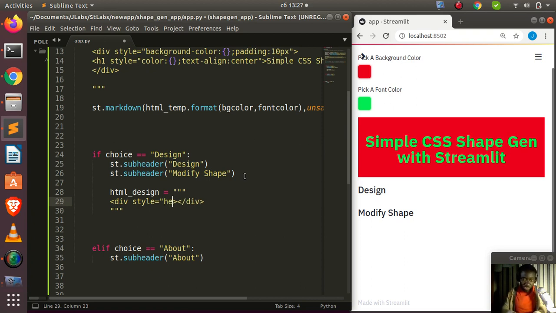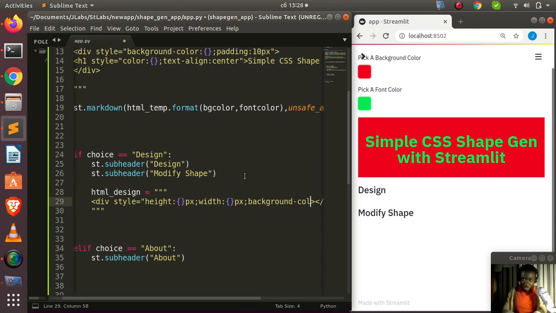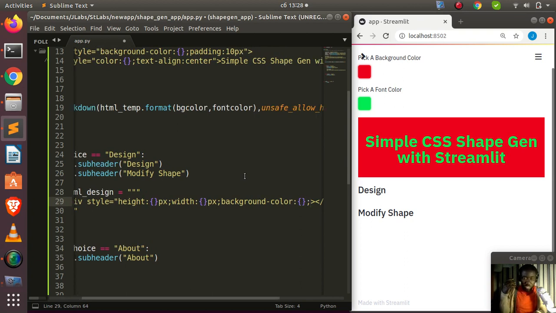So let's go with my height first. This is going to be for the height. Height goes with pixels, right? Then I'll do the width. Width also goes with pixels. Then I'll do the next one, which is going to be the background color. Then I'll put it there, right? Something very simple. Then the next one is going to be the border, right?